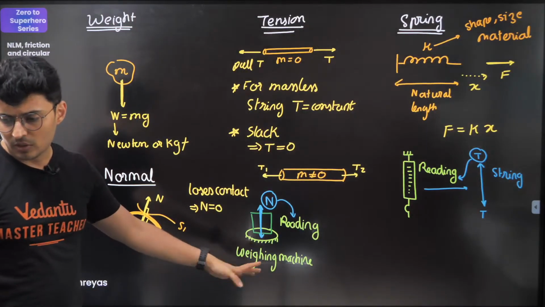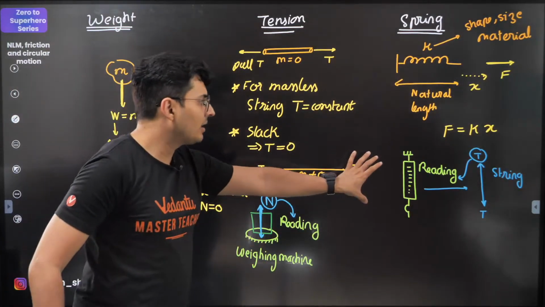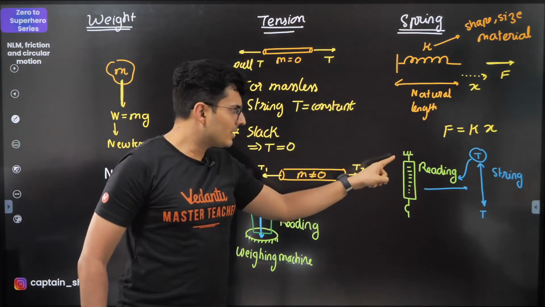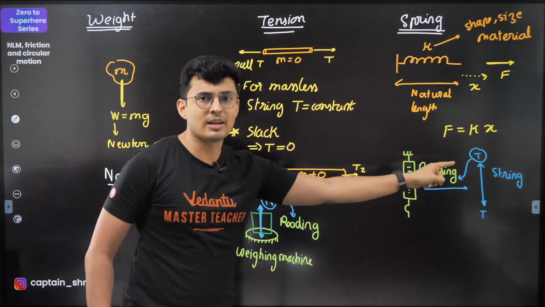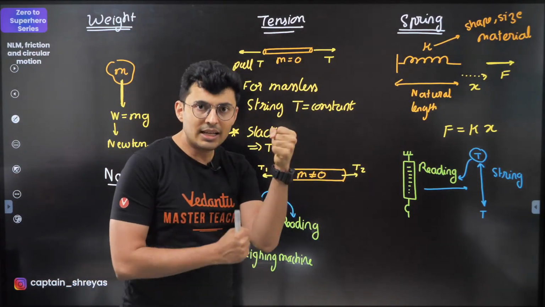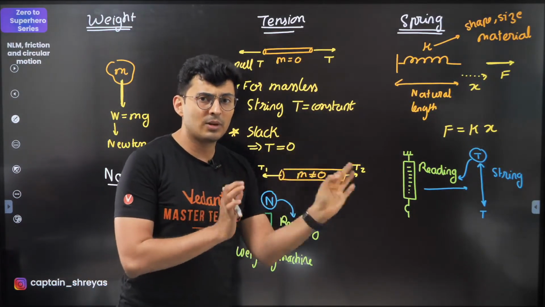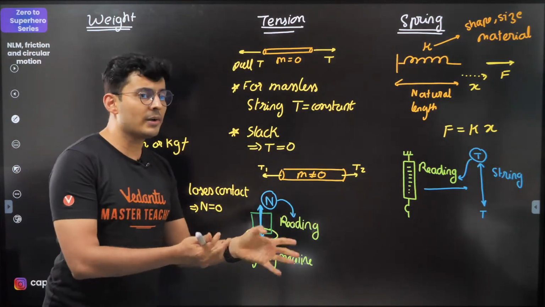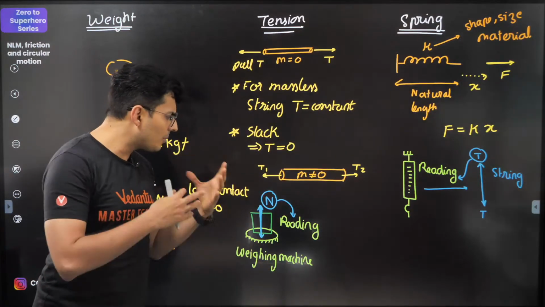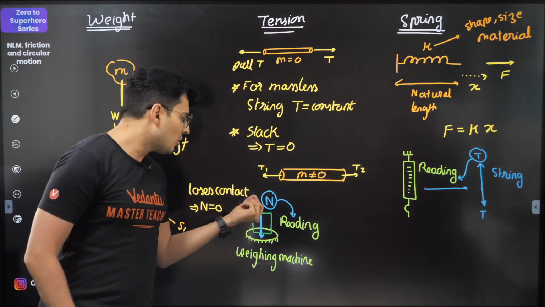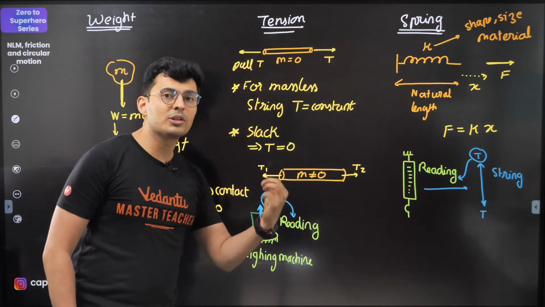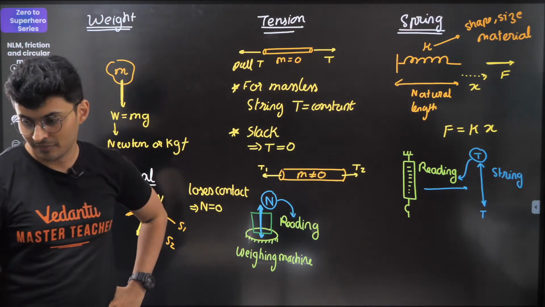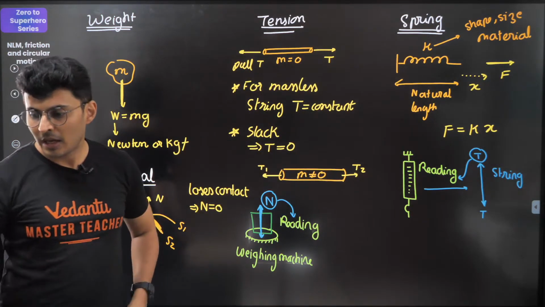Same thing in a lift also, Hari Prasad. So even if the spring balance is in a lift, forget that lift now. Just replace that spring balance with a string inside that lift. Then solve the problem normally as if it was a string. If it was a weighing machine inside a lift, inside a moving truck, and friction, normal, spring, whatever is there, just always find the normal. The normal force becomes the reading in this case. Yes, Monica, this is sufficient. Yes, Bacha. I hope this is clear.